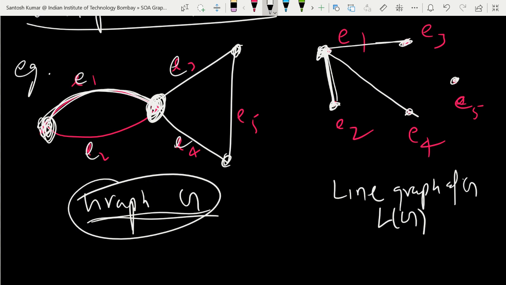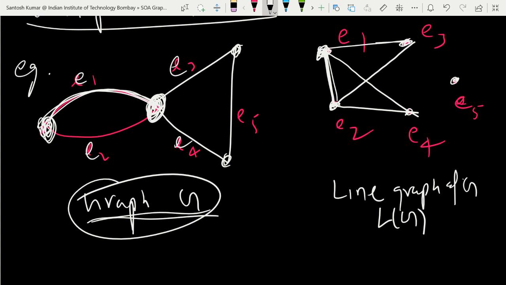Now look at E2, E3. E2, E3 share a vertex, so you will join. Again E2, E4 share a vertex, so you will make an edge. E2, E5 share a vertex, yes or no? No, so you will not make an edge from E2 to E5. Okay, come to E3. E3, E1 and E3, E2 are already done.